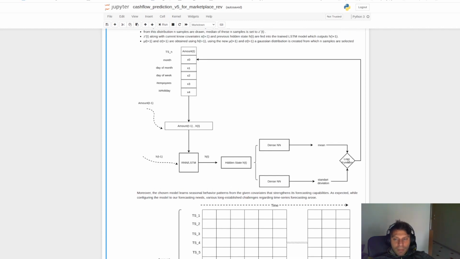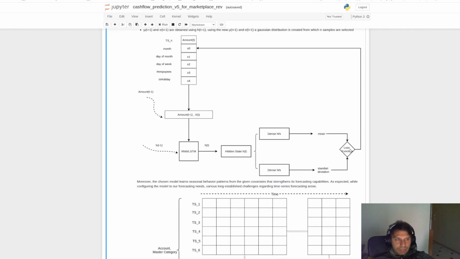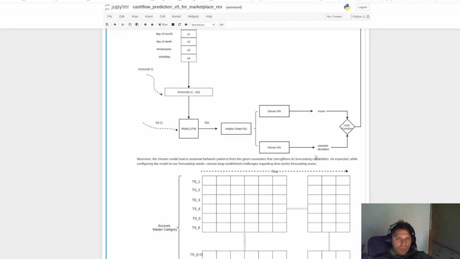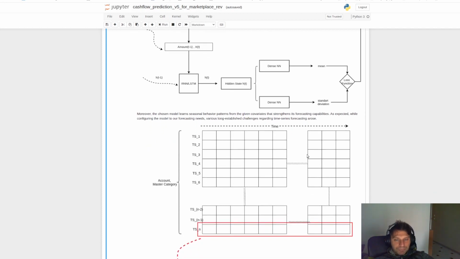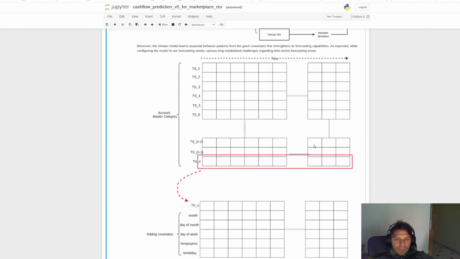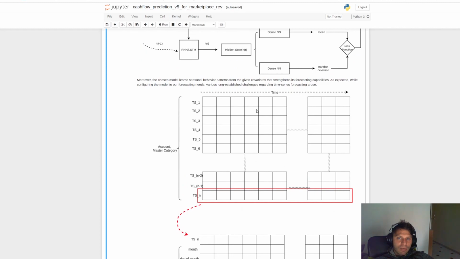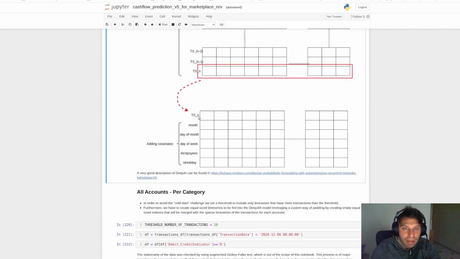In the process of prediction, it is followed by Monte Carlo simulation, where we feed the Monte Carlo with the mean and the standard deviation, and then we are getting the predicted distribution. So given that in our case we have multiple accounts, that means we have multiple time series, and for each time series we can use the covariates.